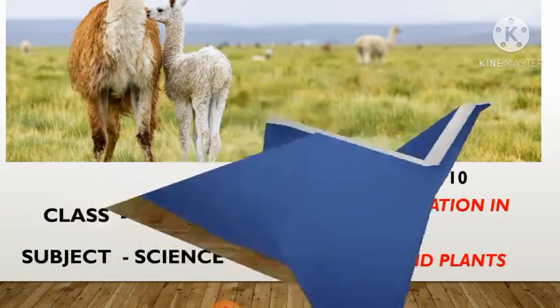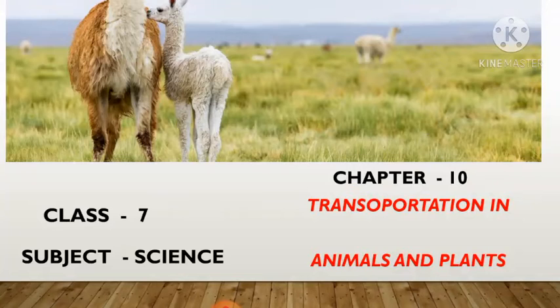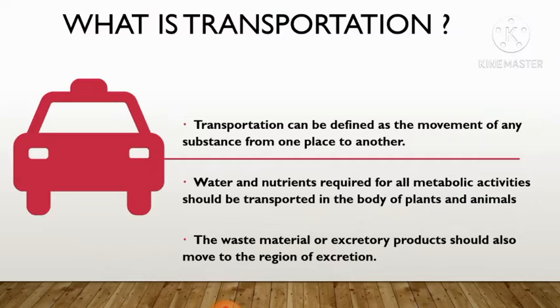Today I am having chapter number 10 of class 7th, Transportation in Animals and Plants. In this chapter we'll discuss transportation in human body with the help of blood circulatory system and components of this system, that is blood vessels and heart. Let's start. Number 1 is transportation.